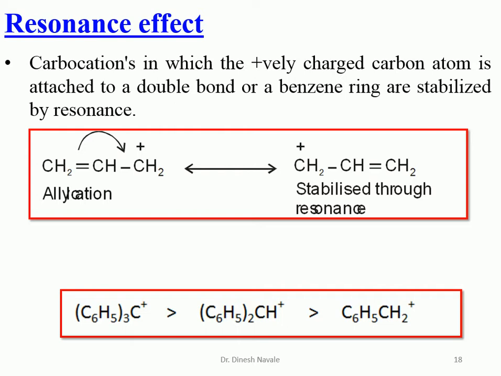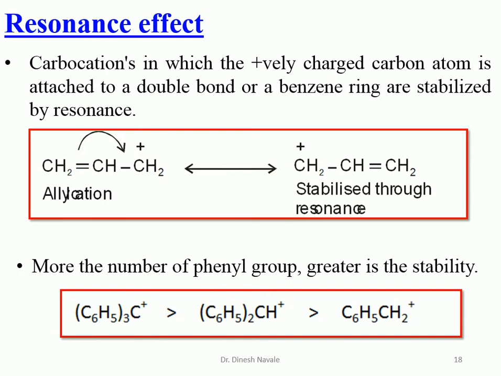So the stability of the carbocation is going to increase by the resonance effect. That means the more the number of phenyl groups, the more the resonating structures. The more resonating structures, the more the stability of the carbocation. That's why tertiary carbocations will be more stable than secondary than primary, or indirectly we can say that triphenyl carbocation will be more stable than diphenyl carbocation than the benzyl carbocation.